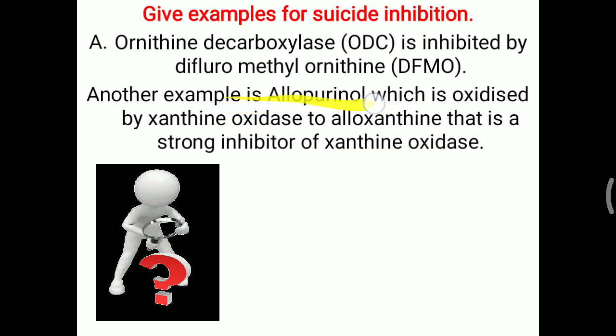How this allopurinol drug works is also explained by suicidal inhibition. Allopurinol, when attached to xanthine oxidase, makes alloxanthine. Now this alloxanthine is a potent inhibitor of xanthine oxidase, so further activity of xanthine oxidase will be stopped. So allopurinol explains suicidal inhibition and is also given as a drug in gout, that you have to remember.